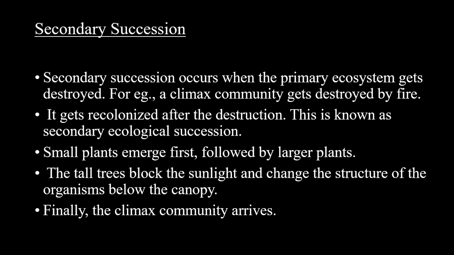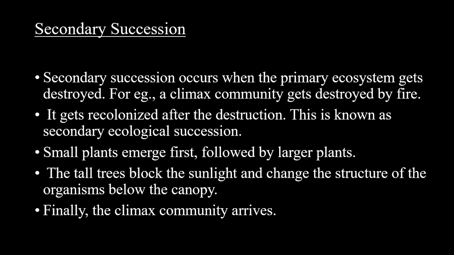So in this module, we studied what ecological succession is. Ecological succession is a very slow, inevitable and gradual change in which one species after the other keeps on changing with the changing environment. Ultimately, a climax community arrives. The climax community is in equilibrium with that environment. It is of two types, primary and secondary.